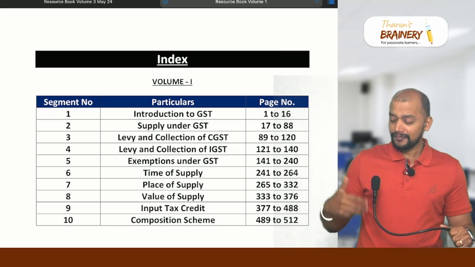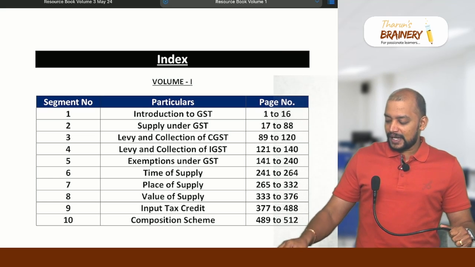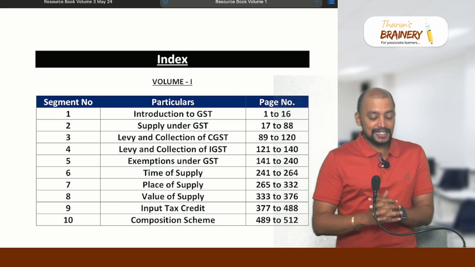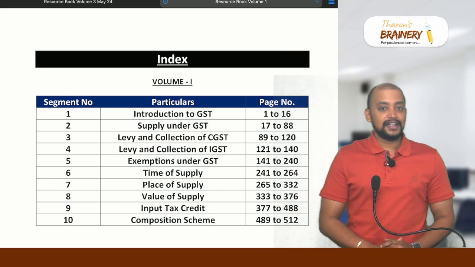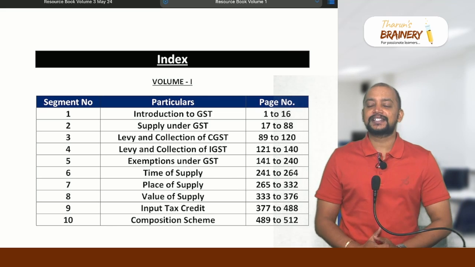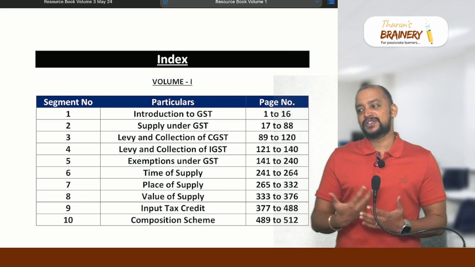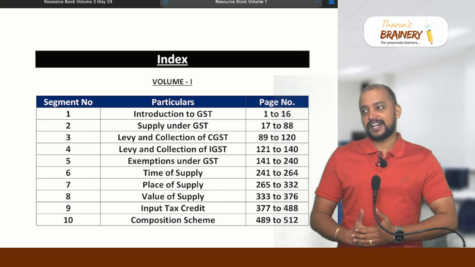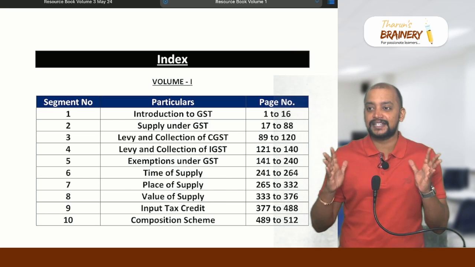And then I have to give you clarity about the difference between the regular batch and the exam oriented batch. Many students have been asking me, sir, we missed the regular batch and joined the exam oriented batch, what is basically the difference?